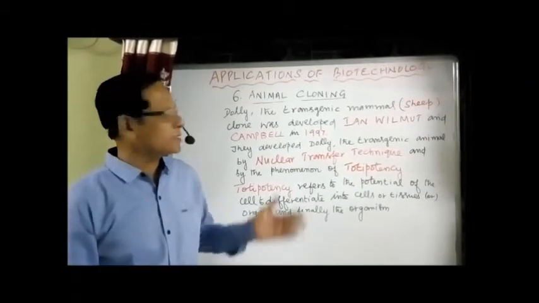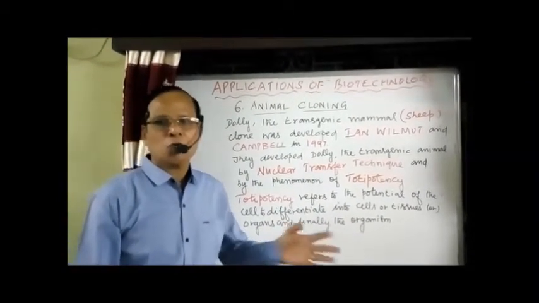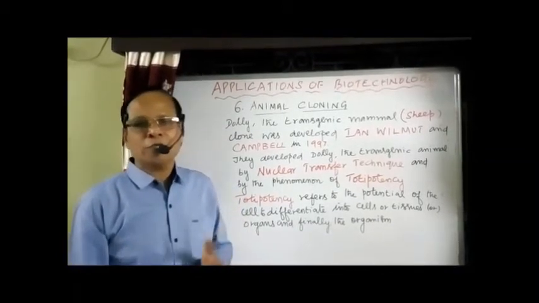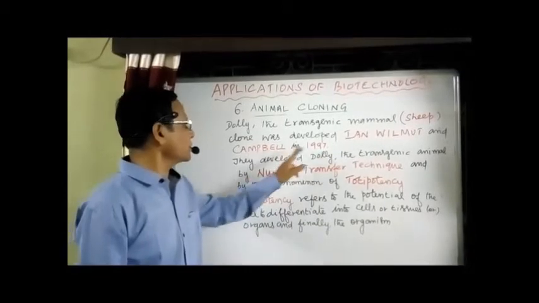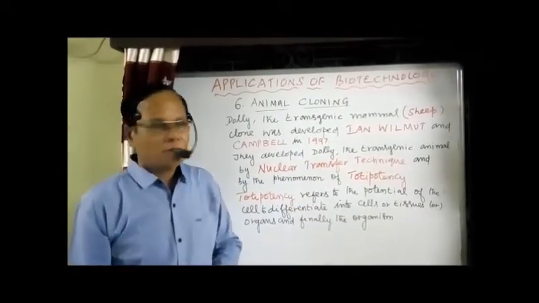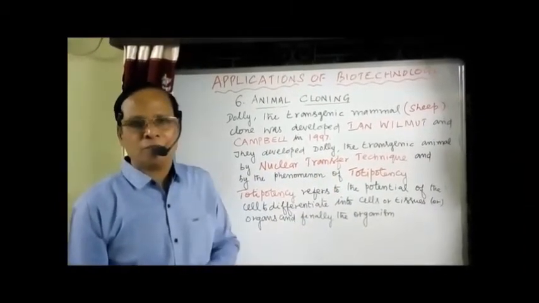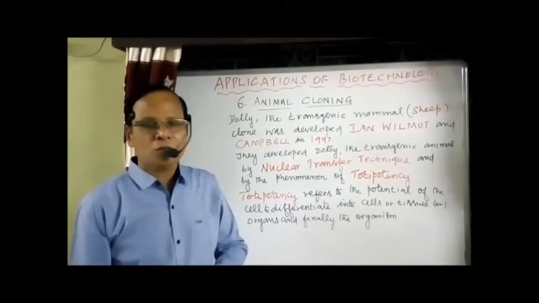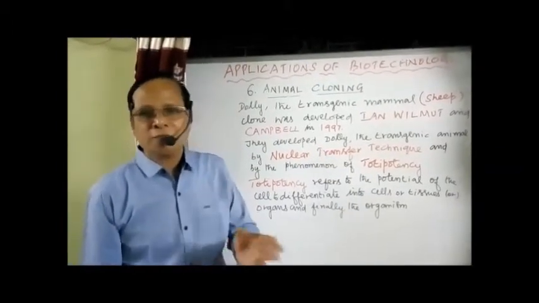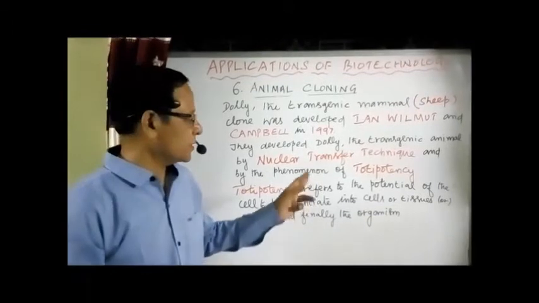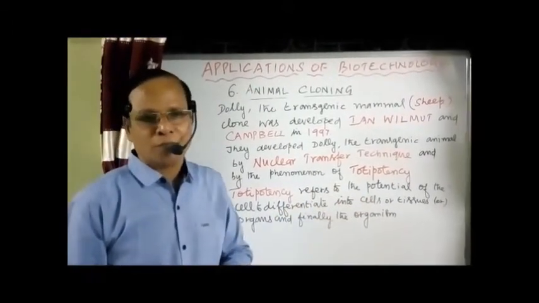Dolly, the transgenic animal or mammal, that's a sheep, a cloned animal, was developed by two persons: number one, Ian Wilmut, and then Campbell, in 1997. They developed Dolly by using a technique called the nuclear transfer technique or nuclear transplantation technique. I will explain later. And also following the phenomenon of totipotency.